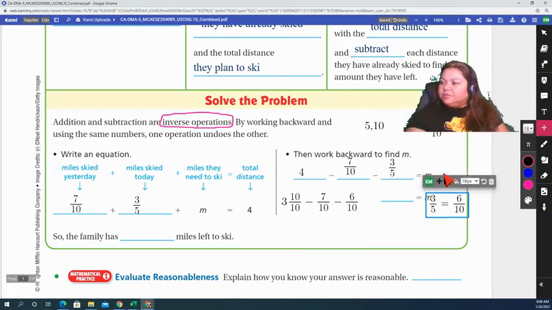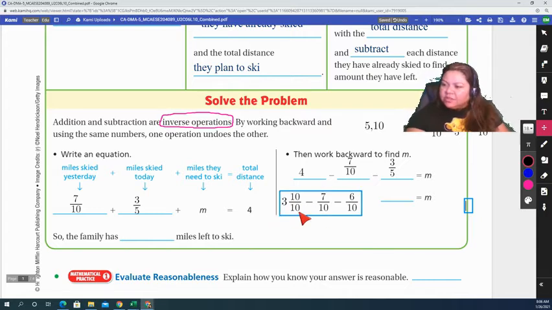I'm going to move this to the side because it's what I used to find the equivalent fractions. So now I'm going to start by subtracting. I'm going to be solving one step at a time. So I'm going to subtract 3 and 10 over 10 minus 7/10. I know that 3 is going to stay the same unless I have to regroup.